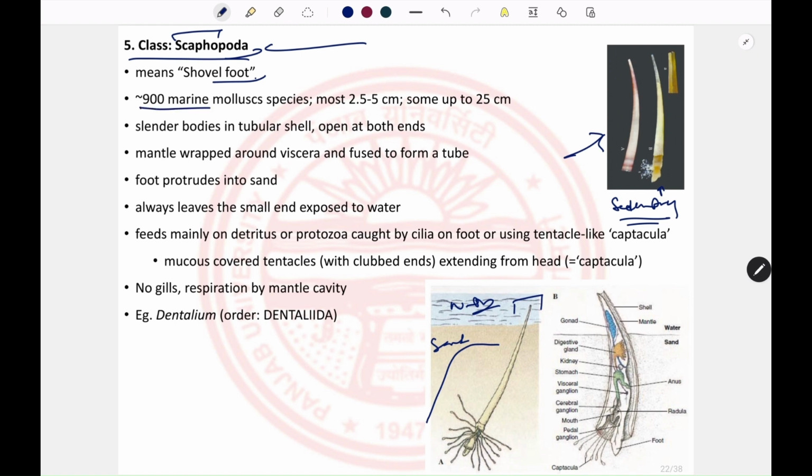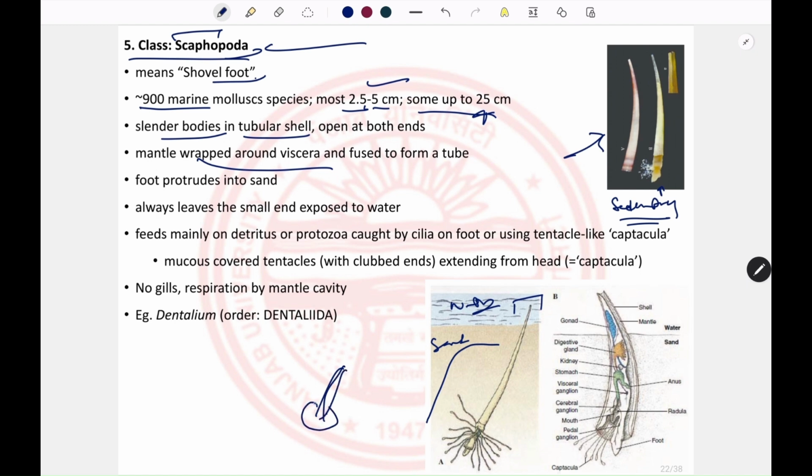There are about 900 marine mollusk species that belong to the class Scaphopoda, and they are about 2.5 to 5 centimeter in length, and some can reach up to 20 centimeter. They have a slender body with a tubular shell. In Scaphopodans, the mantle surrounds the whole of the viscera, like this is the viscera that is present.